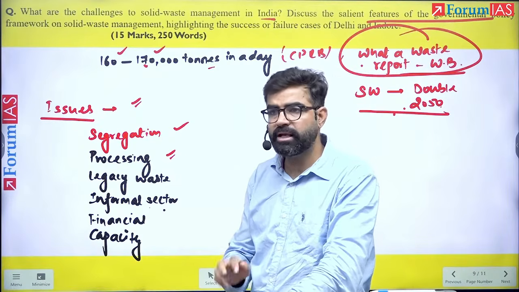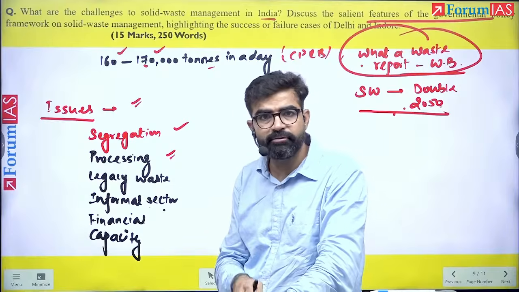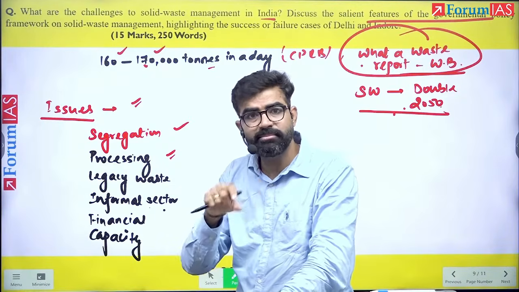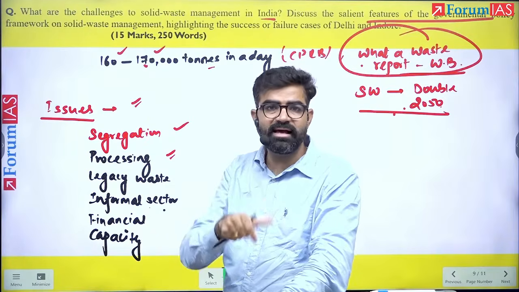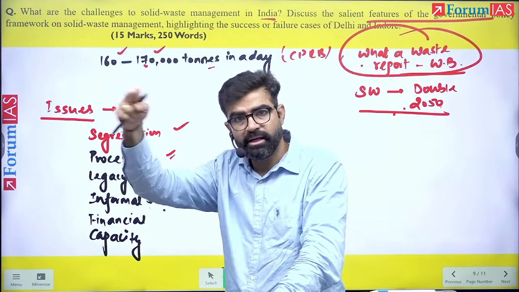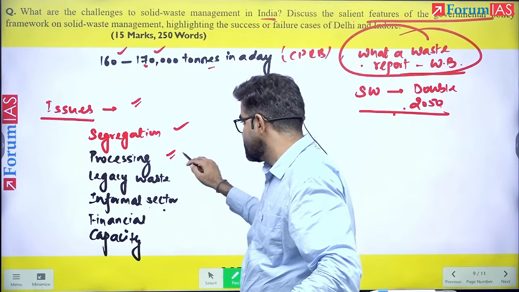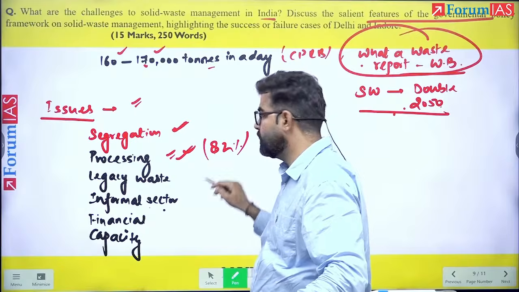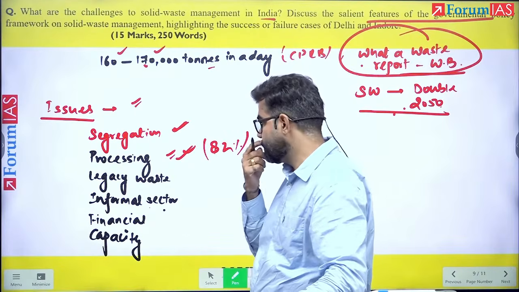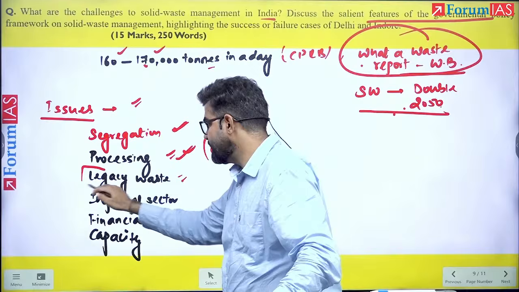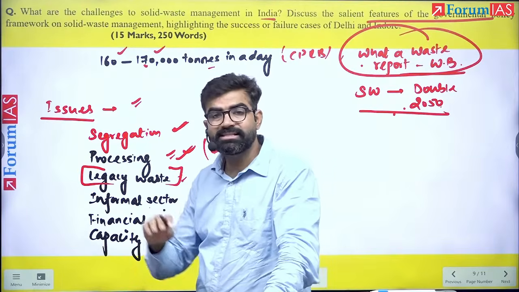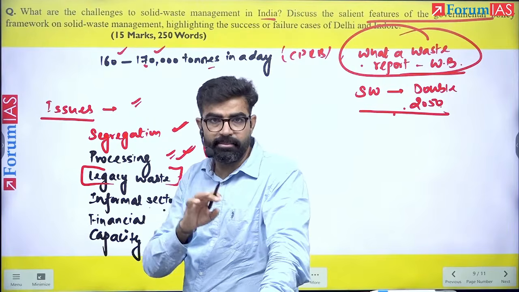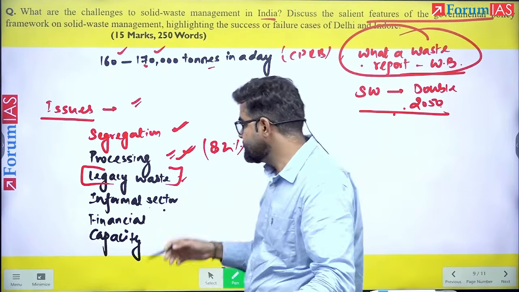Roughly 80 to 82% of the solid waste that India generates is processed. The rest, the 18%, where does it go? It often goes to landfills. It is often found in here and there areas, right? Segregation is the problem. Processing is the problem. Only 82% is being processed. Then the issue is legacy waste. What is legacy waste? It means waste created over so many years, and now we are supposed to handle it, right? So that is legacy waste.